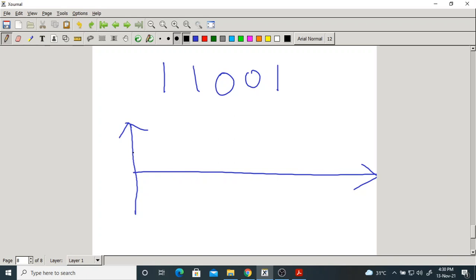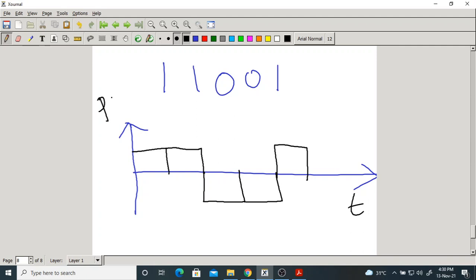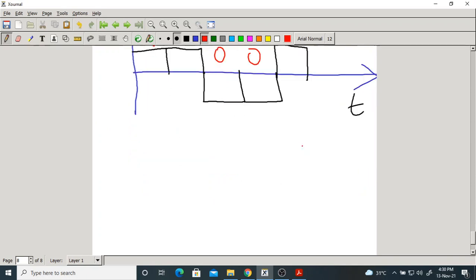1 means pulse P of t. Again 1 more pulse. 0 means minus P of t. Again 0, minus P of t. Again 1, P of t. This is called polar. This is 1 1 0 0 1. Now, we are generating the waveforms for the bits.